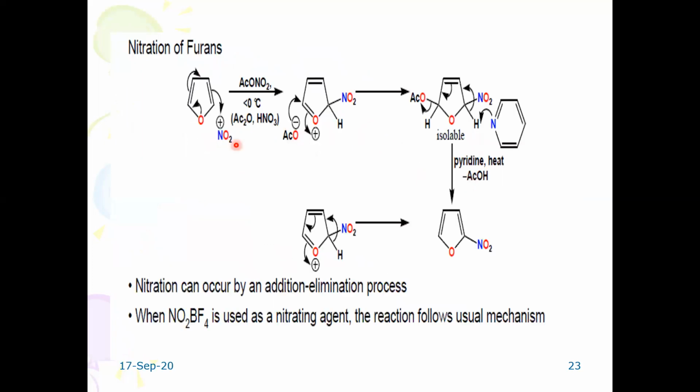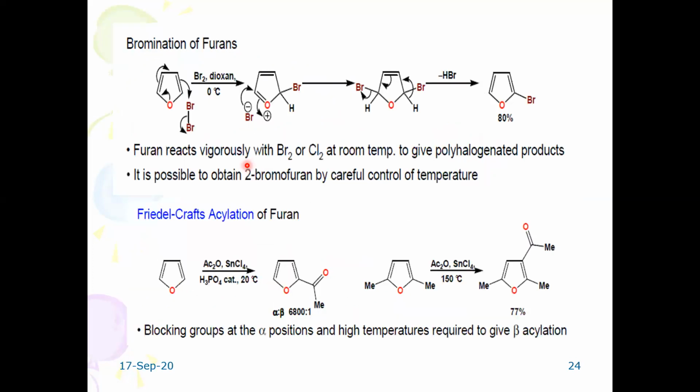This is the mechanism of nitration of the furan. It is the same mechanism as that of pyrrole, no different. You should only remember that the heteroatom is different, and you can practice well by changing the heteroatom. This is the bromination of the furan, where you will get 2-bromofuran in 80% yield. This is a Friedel-Crafts reaction, and you will get the corresponding acetyl derivative of the furan.